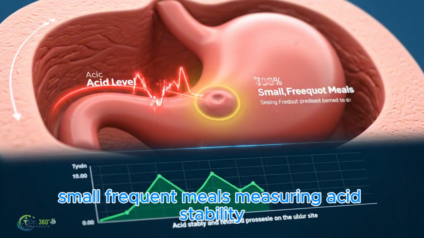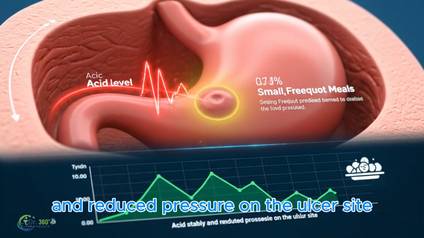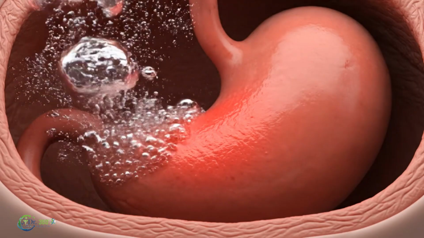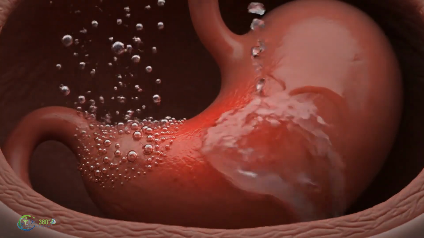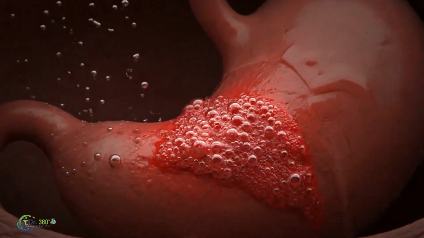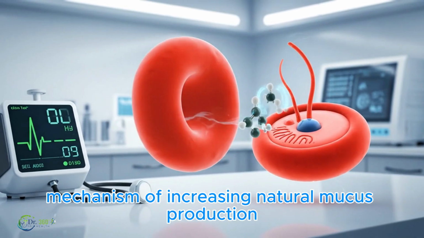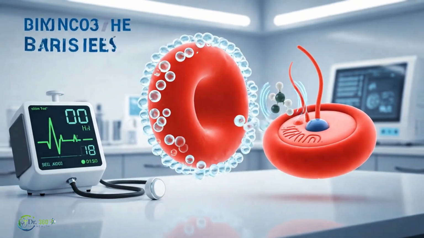Small, frequent meals, promoting acid stability and reduced pressure on the ulcer site. Decoding the use of DGL. Mechanism of increasing natural mucus production without raising blood pressure.